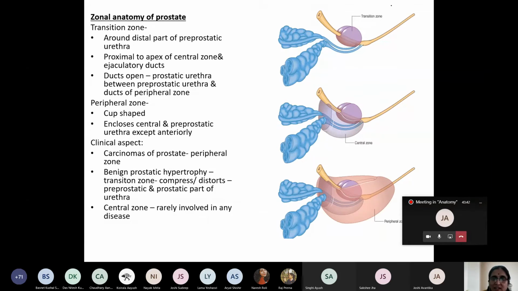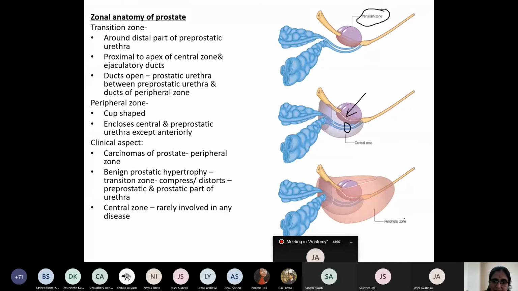And this is the transitional zone. This transitional zone surrounds the distal part of the pre-prostatic urethra. Okay, here you can see. And in this case, there is an opening of the ejaculatory duct into the prostatic urethra in the transitional zone. Now the largest part, what is this largest part?